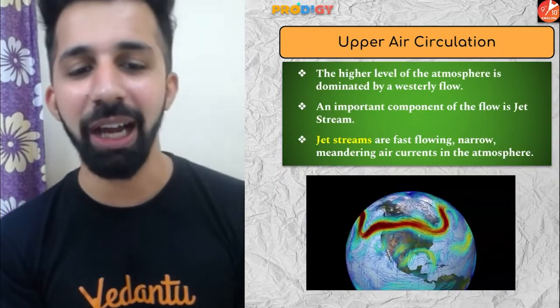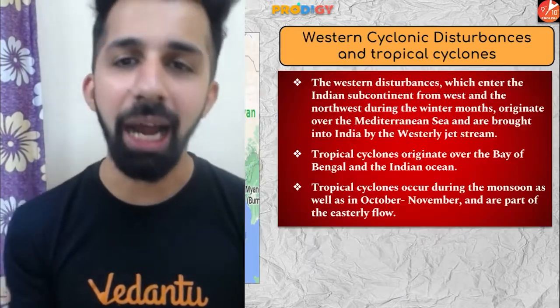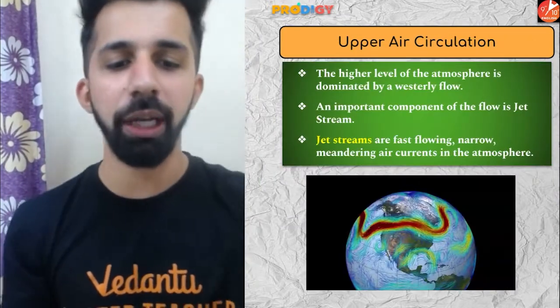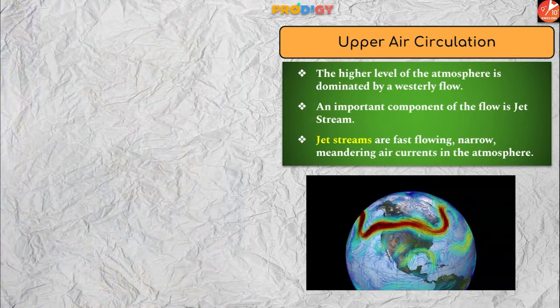The next one we have is upper air circulation and western cyclonic disturbance. So guys, first of all, I would like to explain to you what upper air circulation is. Upper air circulation is nothing but jet streams. Now, what are jet streams? The jet streams are high altitude winds which are moving at an altitude of nearly 12 kilometers.